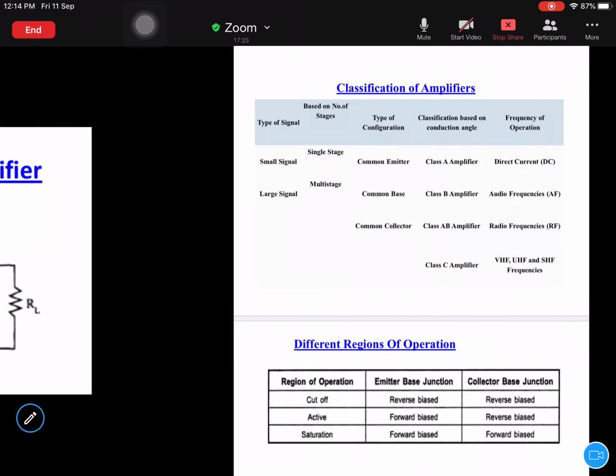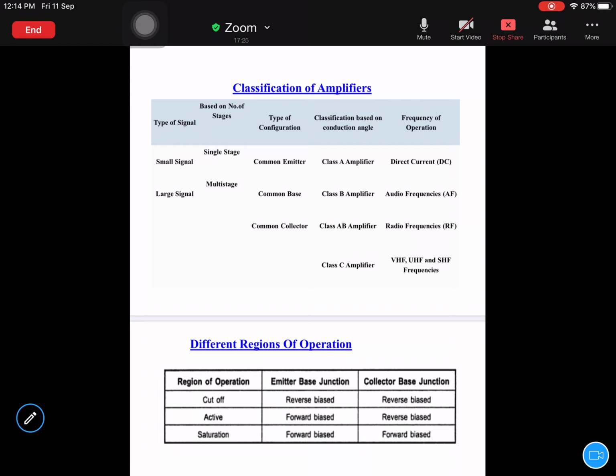Next one, classification of amplifiers. We can classify the amplifiers based on the context. What is the context? First, if you take the context as signal, with respect to signal there are two types of amplifiers.